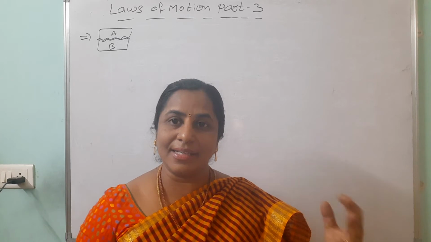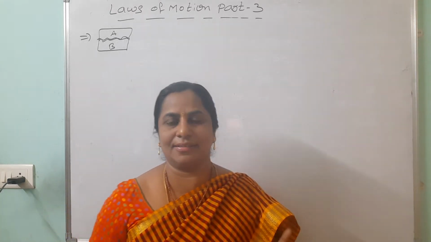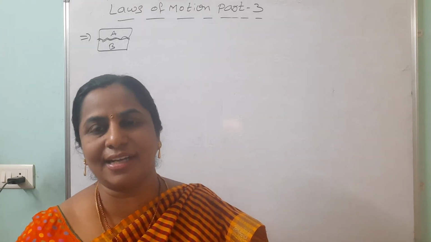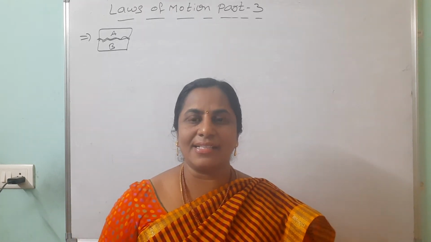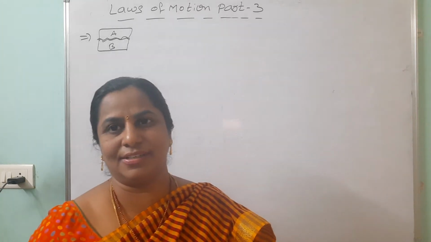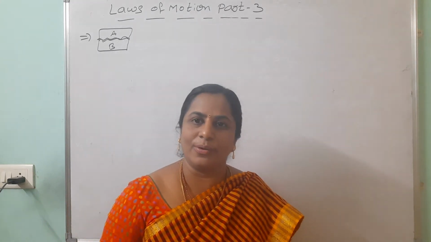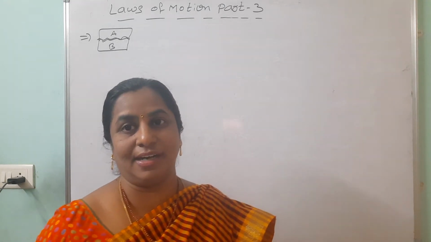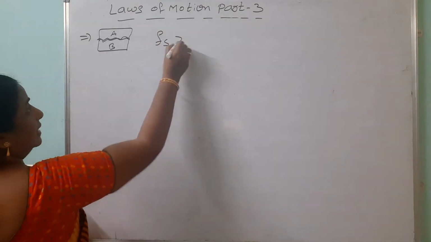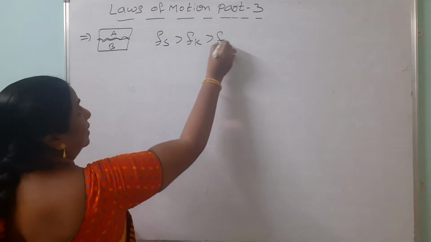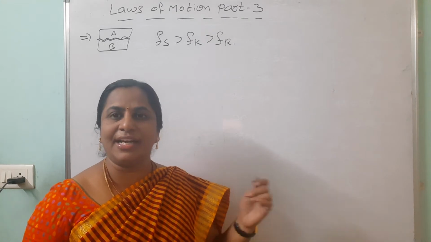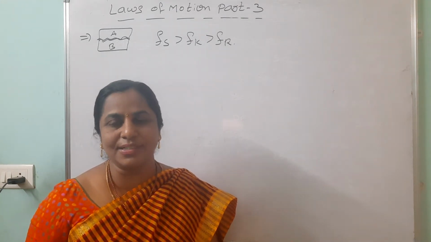You know that there are three types of friction. When you are at rest, that is static friction. Suppose any body is sliding on the surface, that is called kinetic or dynamic friction. When vehicle tires are rolling on the road, that is nothing but rolling friction. So how many types of friction are there? Rolling friction, kinetic friction, static friction. And you remember that static friction is always greater than kinetic friction, which is greater than rolling friction. What is the role of ball bearings? They convert kinetic friction to rolling friction, nothing but reducing the friction.